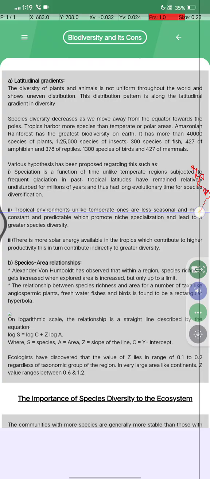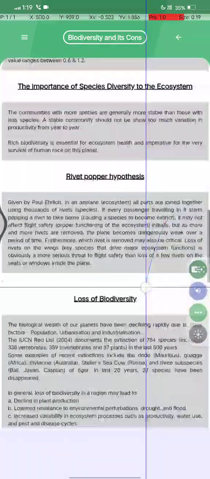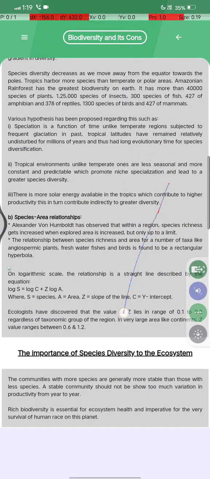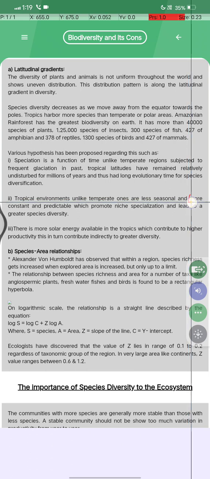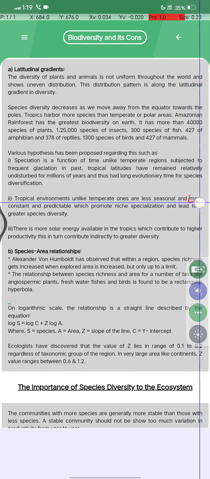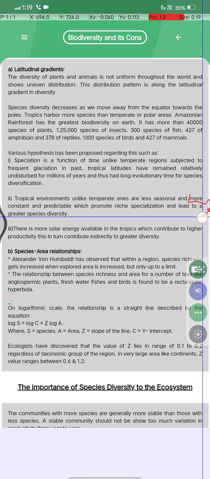Second, the tropical environment, unlike temperate ones, is less seasonal, more constant and predictable, which promotes niche specialization and leads to greater species diversity.